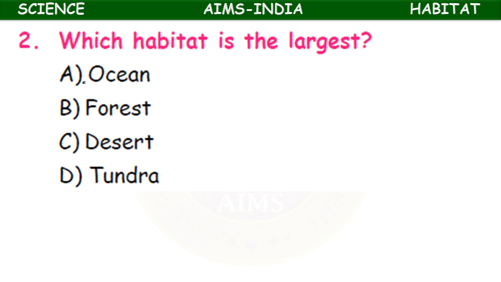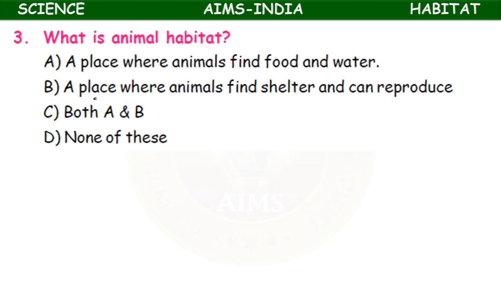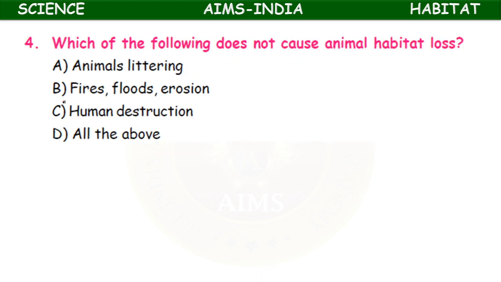Which habitat is the largest? Ocean, forest, desert, tundra. Ocean or sea is the largest habitat. What is the animal habitat? A place where animals find food and water, a place where animals find shelter and can reproduce, both A and B, or none of these. Habitat is a place where they find food and water and also shelter and can reproduce.